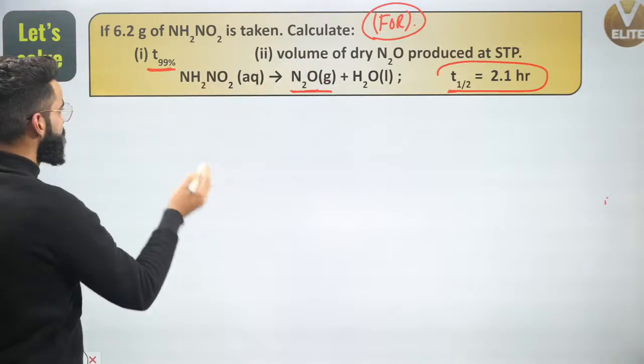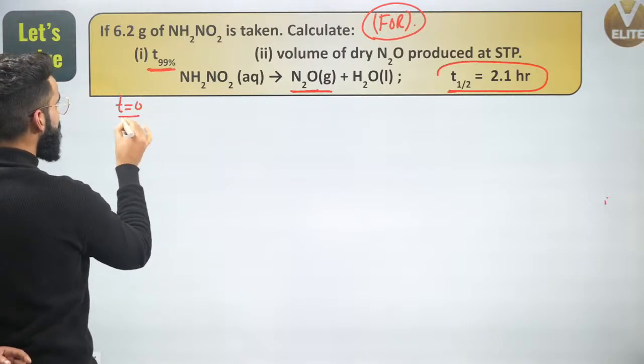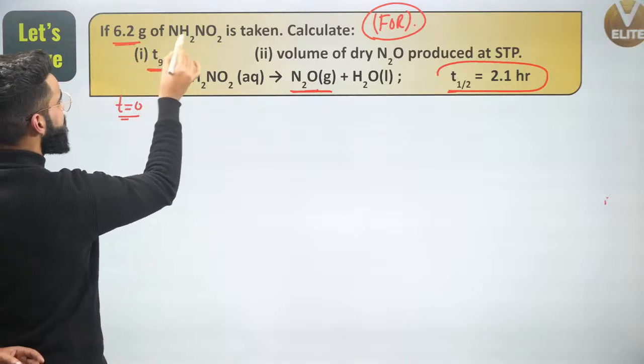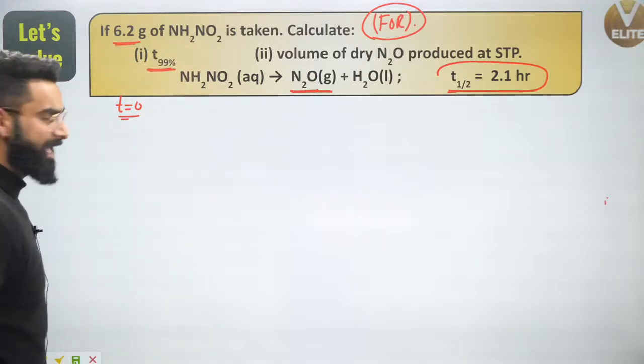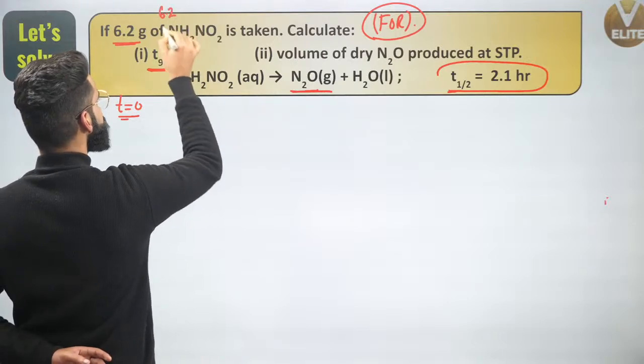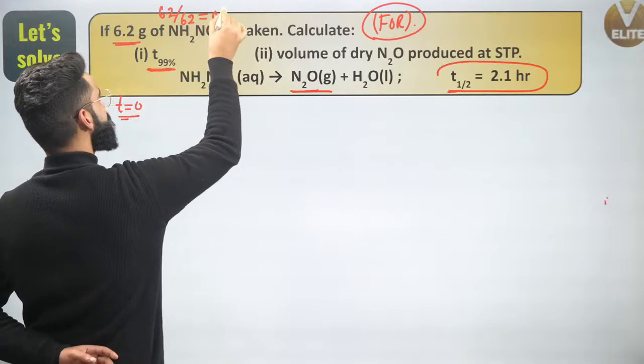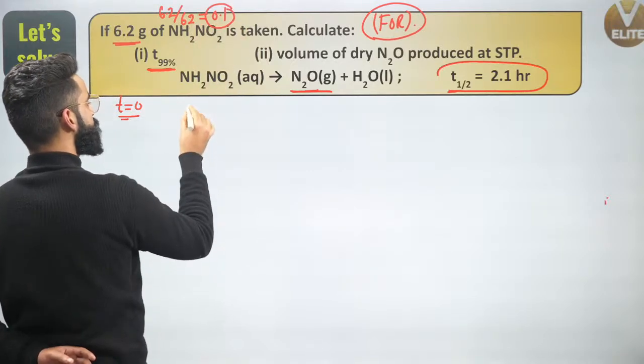Yes. Now people, can I say initially at time t is equal to 0, I'm given with 6.2 grams of NH2NO2. Yeah. Can I convert this into moles? Can I say I have got 6.2 mass of NH2NO2 divided by molar mass of it, that is 62. Can I say initially I have got 0.1 moles of NH2NO2?